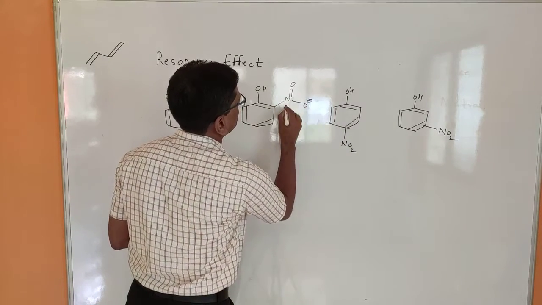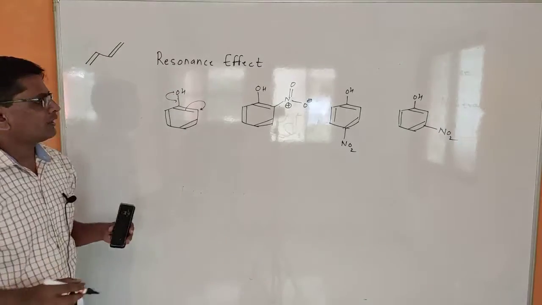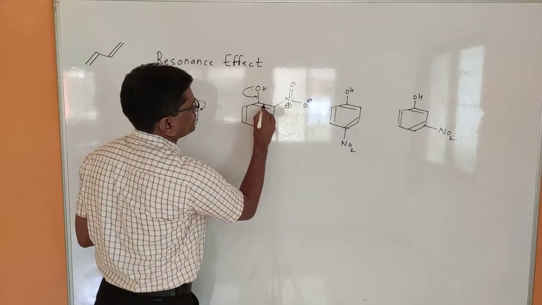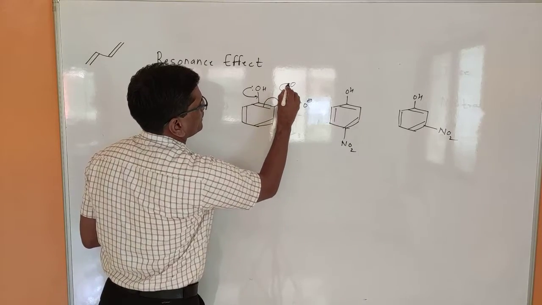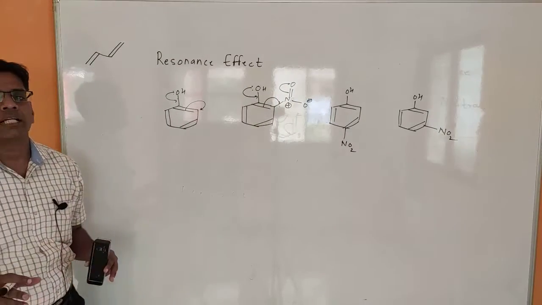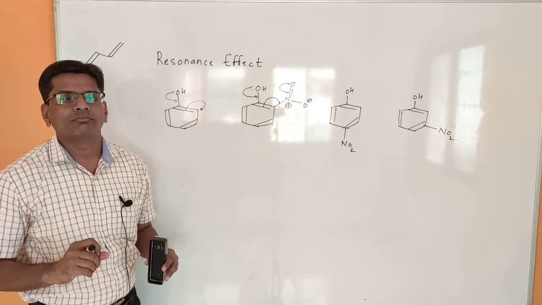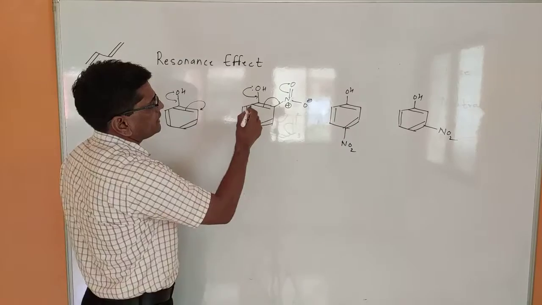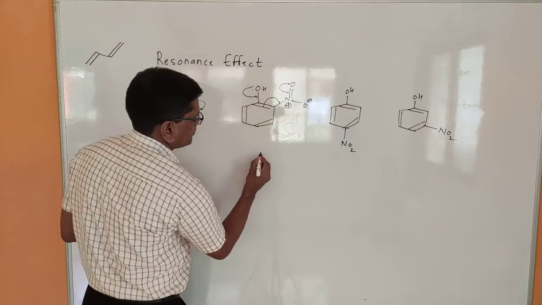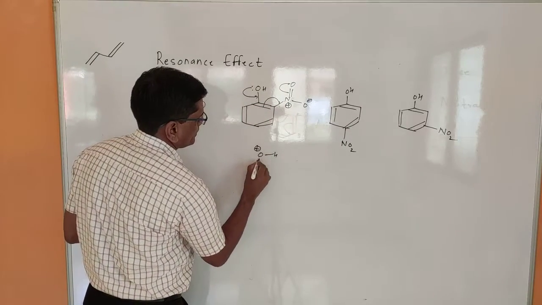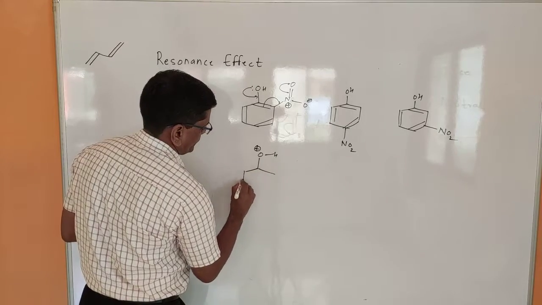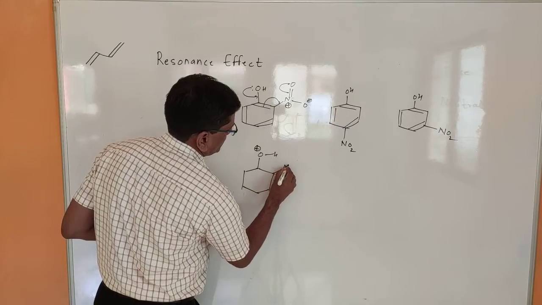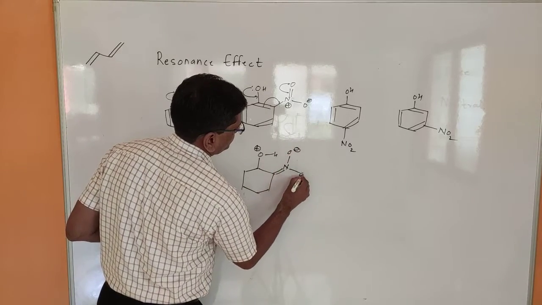it withdraws the electron from phenol. When it withdraws the electron, these electrons are shifted here, and you know that nitro is a strongly electron withdrawing group as compared to all the electron withdrawing functional groups. So when this is shifted, you get this structural form.